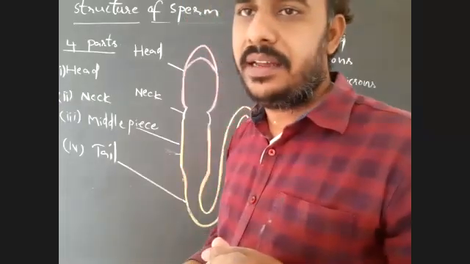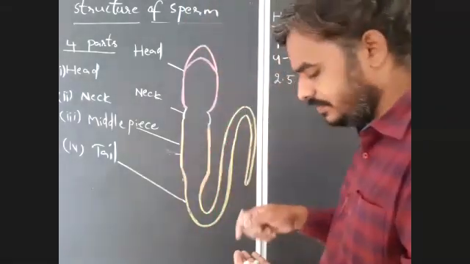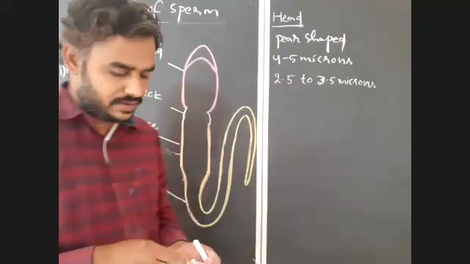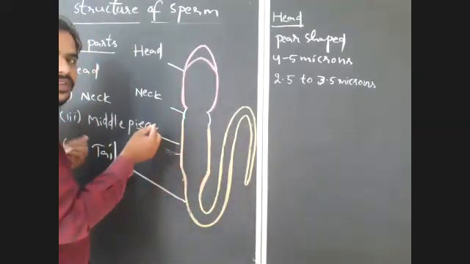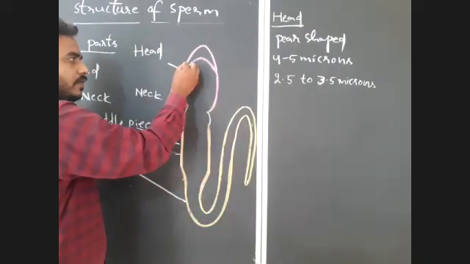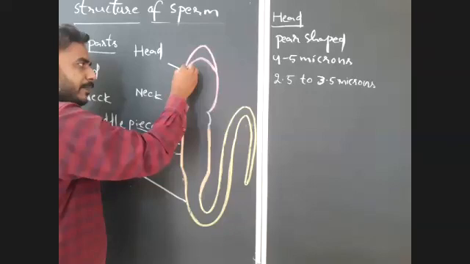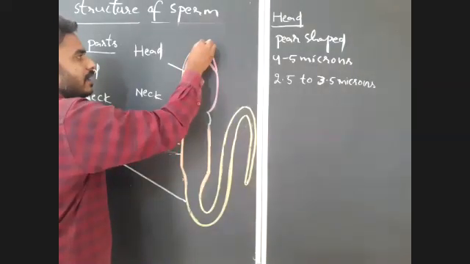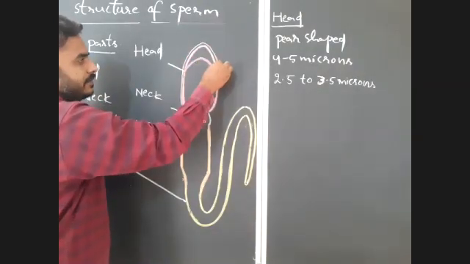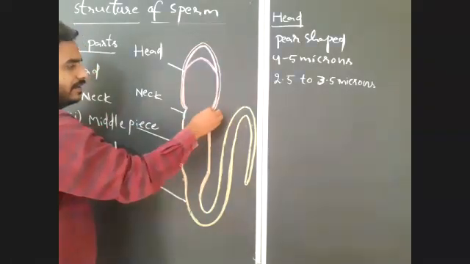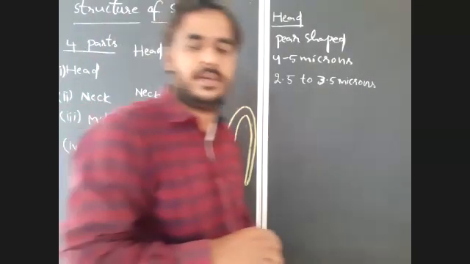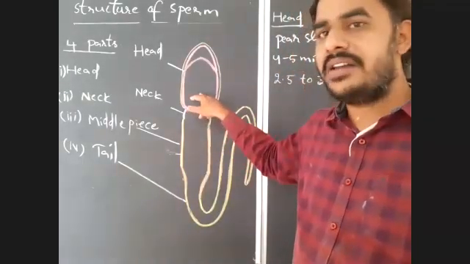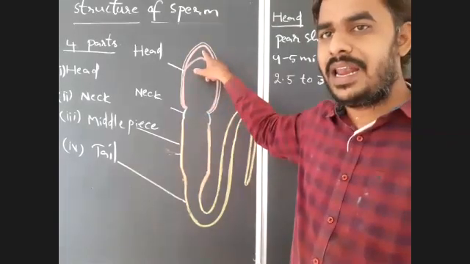Okay, so now observe here carefully. This head is covered by plasma membrane, and inside the plasma membrane there are two parts. One is the large nucleus, another one is the small cap-like structure, the acrosome.